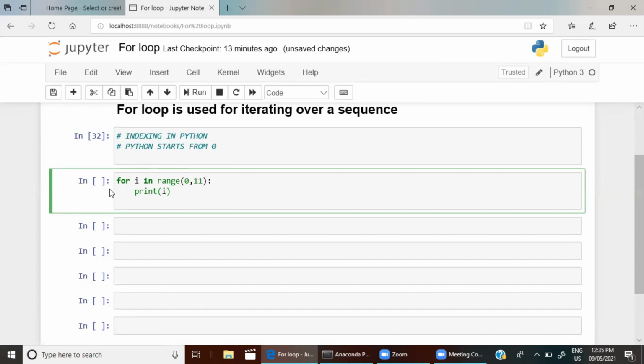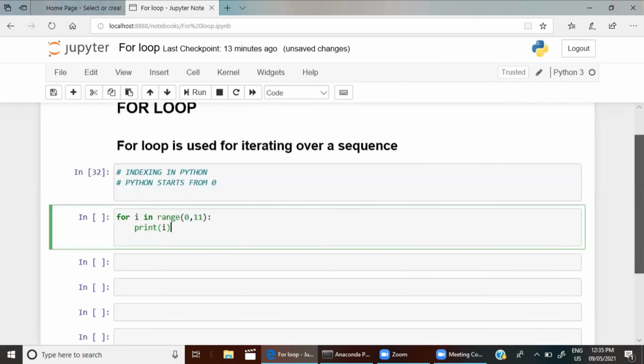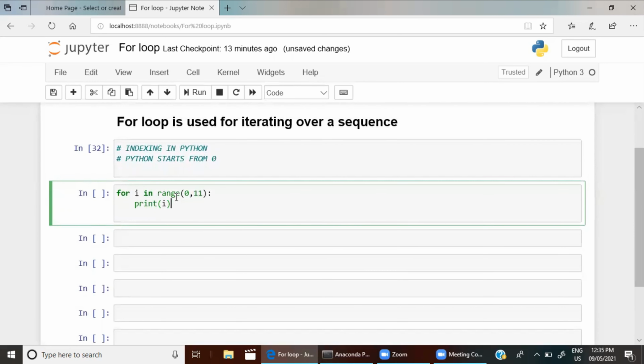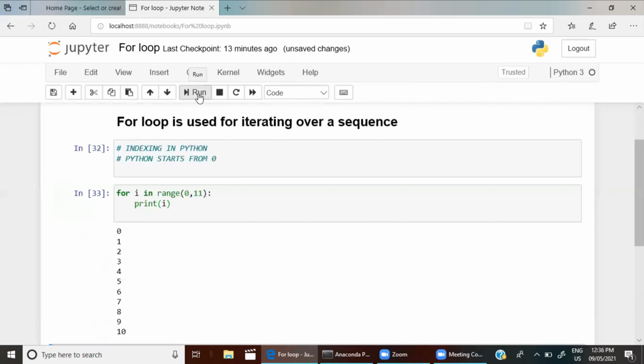I'll tell you how it works on the back end also, but for that you need to go through the iterables and iterators video from the SMA channel, which will be given inside the description box. So for i in range 0 to 11, print i. Let me run this.